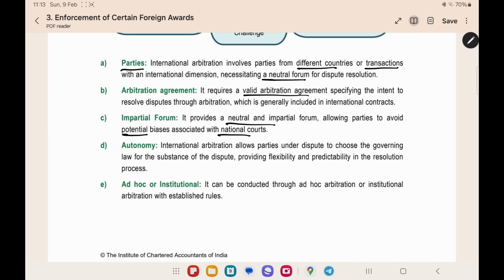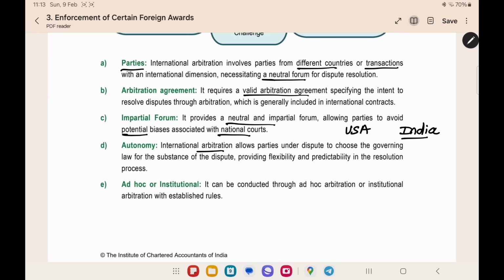If there are two parties, one party is from USA, the other party is from India. If the arbitration takes place in India, there may be a chance that the Indian court will decide in favor of India. They will give interim measures and many things they will do in favor of the Indian person. So, for avoiding this, they can select a neutral forum.